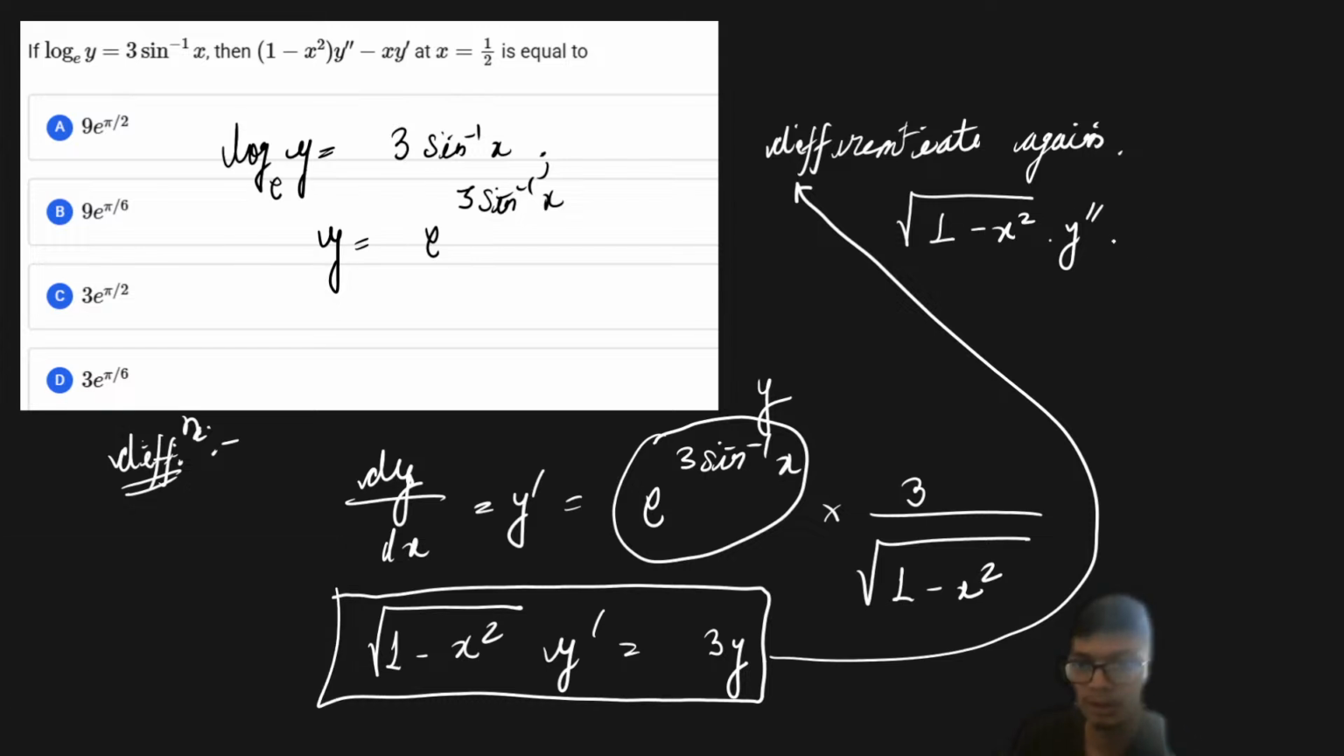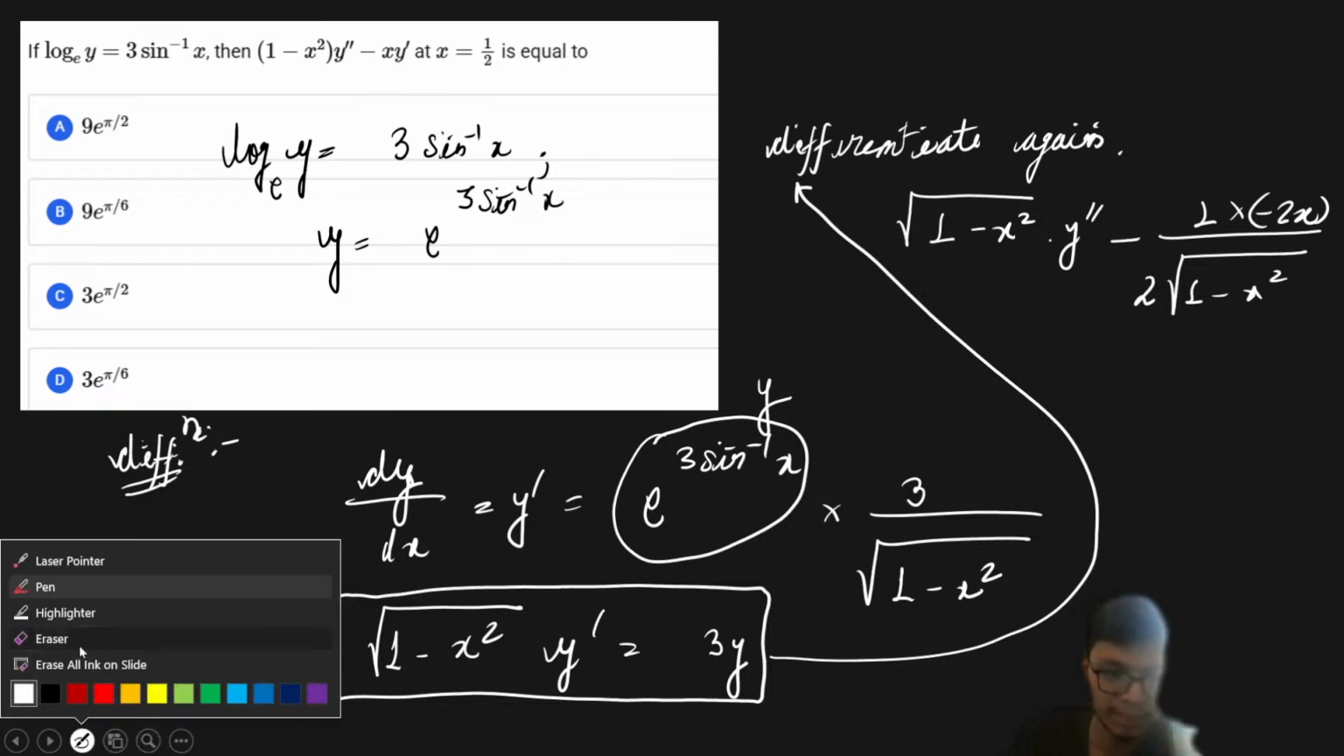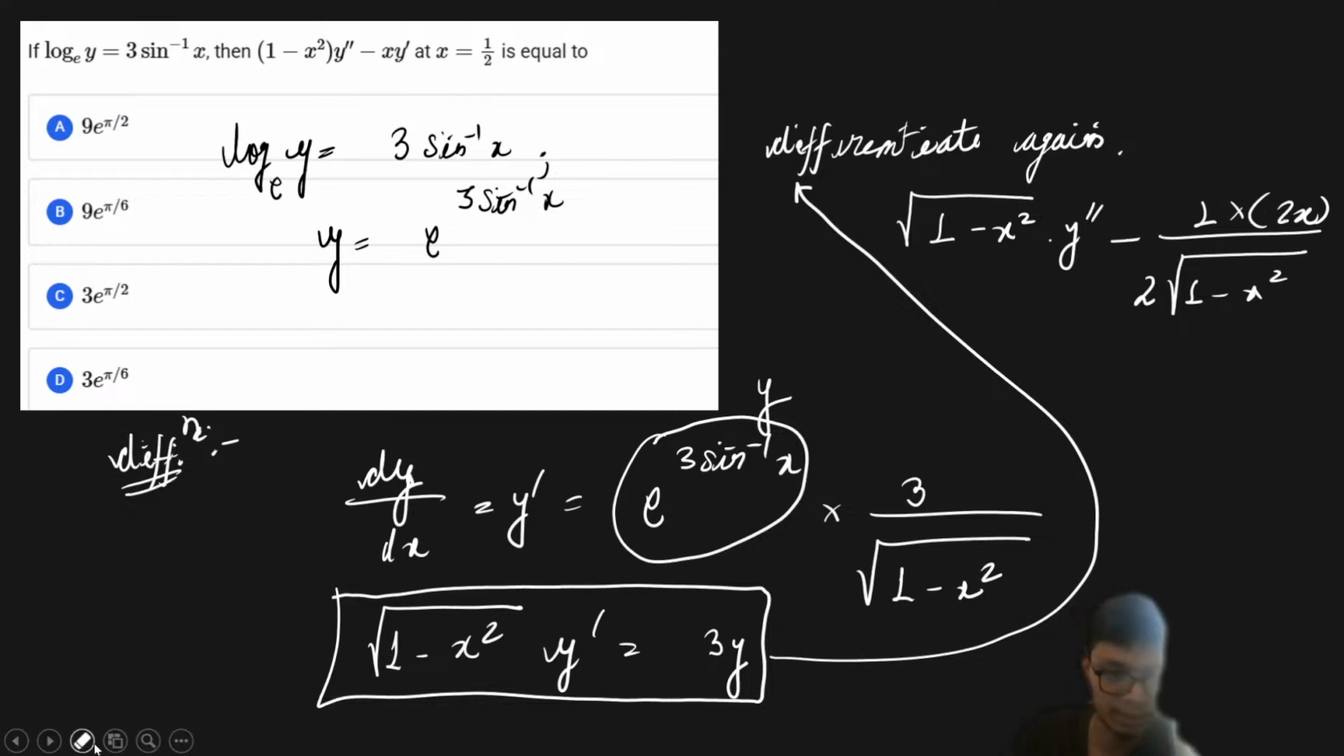So first of all it is going to give 1 by 2 times square root of 1 minus x square into minus of 2x, right? So that is the minus I am writing over here, and that is why I am ignoring this minus over here. I hope you're getting it. So this is going to be the differentiation, and it is equal to 3 times y dash. I hope this part is clear.